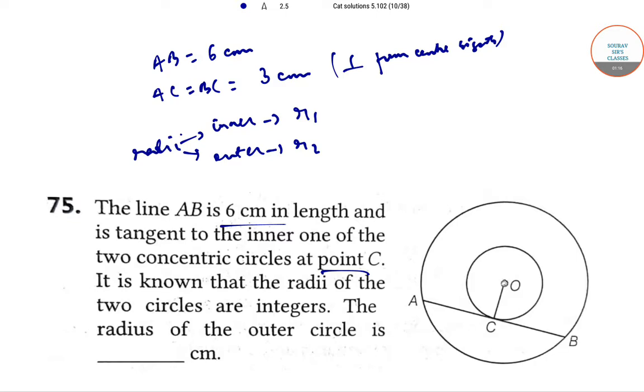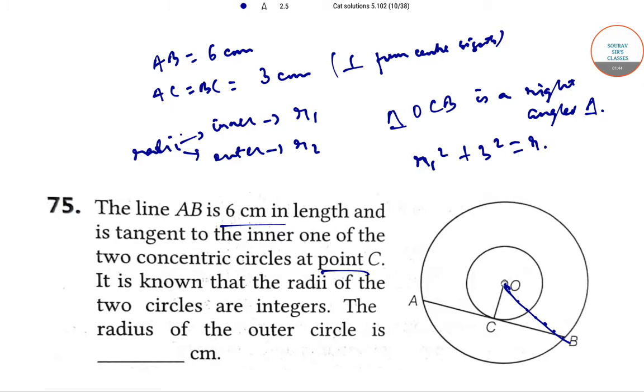Then OCB is a right angle triangle. Let me join O and B. So OCB is a right angle triangle. Or R1 squared plus 3 squared is equal to R2 squared using Pythagoras theorem.